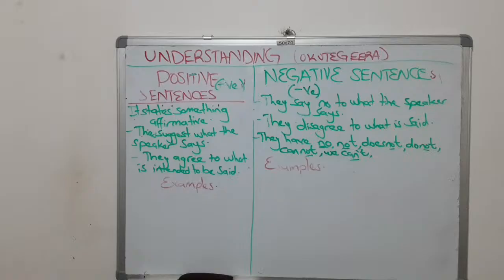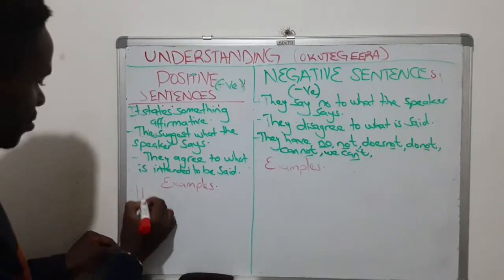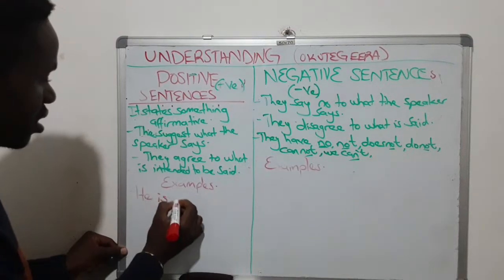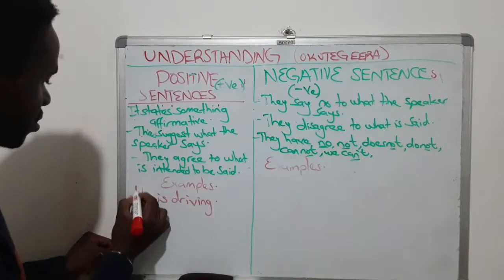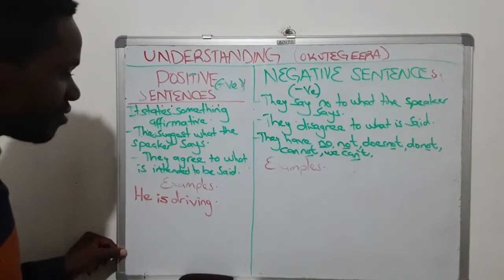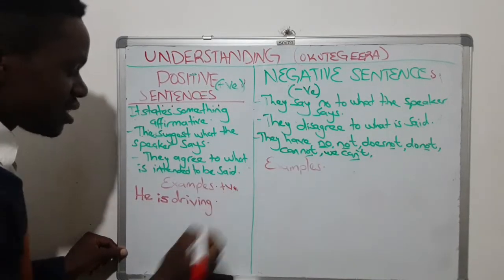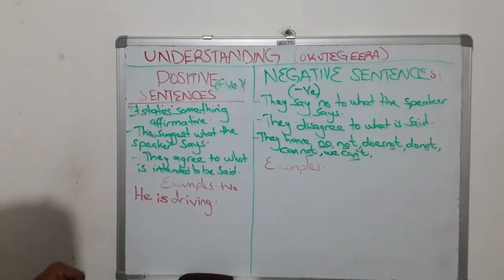Positive sentence, I have a sentence like, he is driving. He is driving. These are positive sentences. He is driving. Tulifena, he is driving.